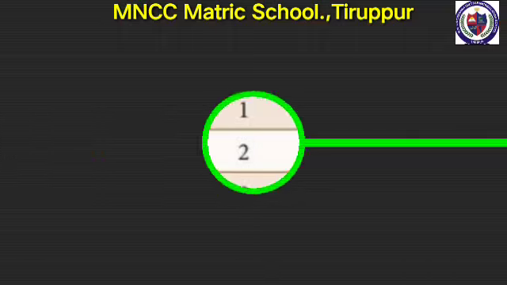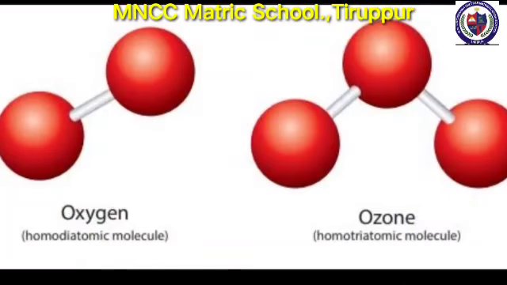So, what are homoatomic molecules? A molecule may be an element or a compound. If the molecule is made up of similar kinds of atoms, then it is called a homoatomic molecule. Let us consider oxygen. Oxygen gas exists in two allotropic forms, oxygen O2 and ozone O3. In the oxygen molecule, there are two oxygen atoms, so its atomicity is 2.